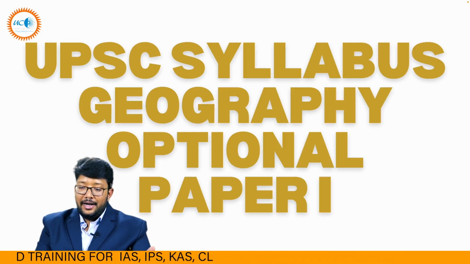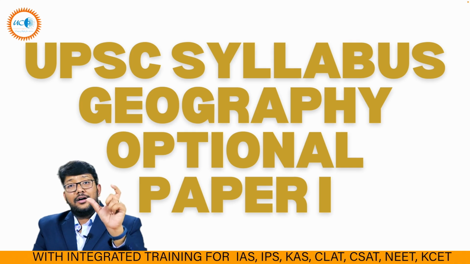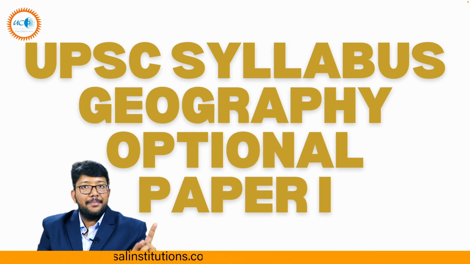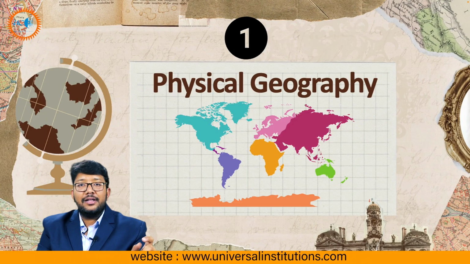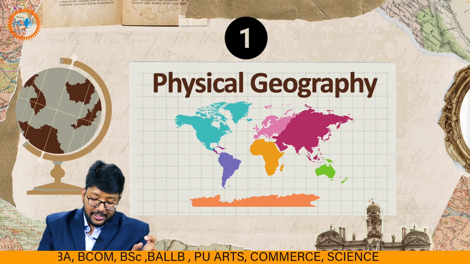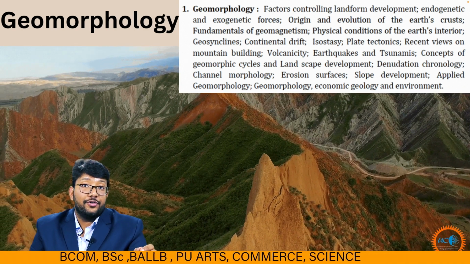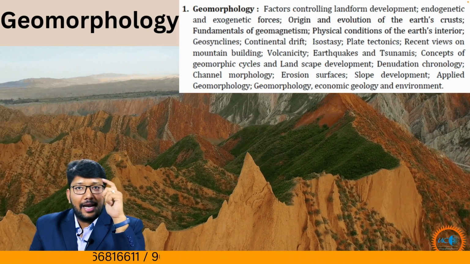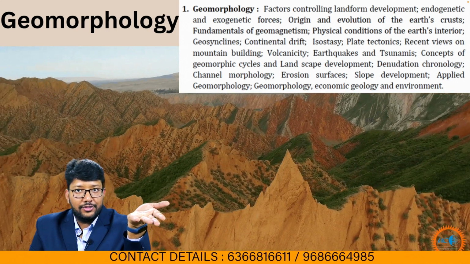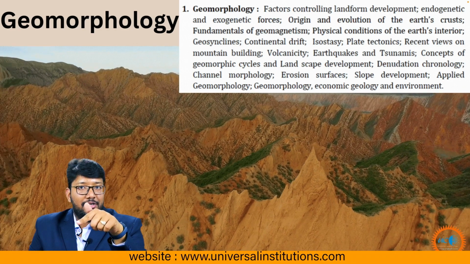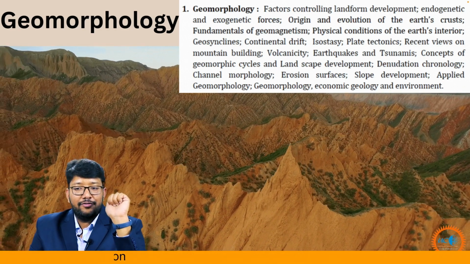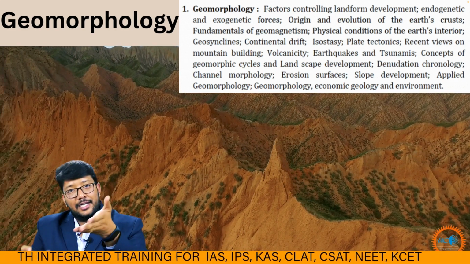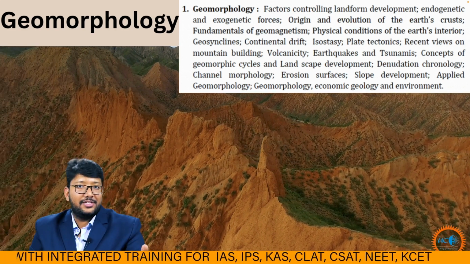Simple as that. Now, let's talk about the UPSC syllabus of geography. There are two papers, paper 1 and paper 2. In paper 1, there would be physical geography. In physical geography, the first unit is geomorphology. In geomorphology, as you can see, there are factors controlling landform development, endogenetic and exogenetic forces. I've already covered endogenetic and exogenetic forces on the channel. You can check out the geography playlist and you will find that video. Next is origin and evolution of the earth's crust. That would be my next video. So stay tuned. Again, subscribe to the channel.